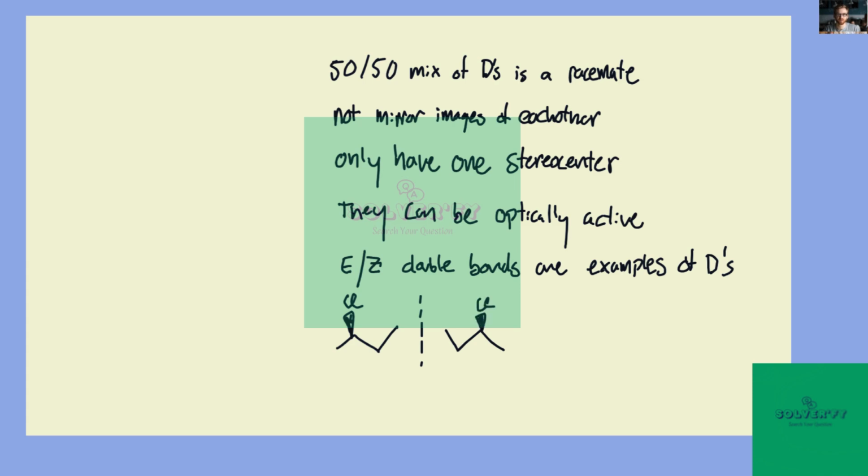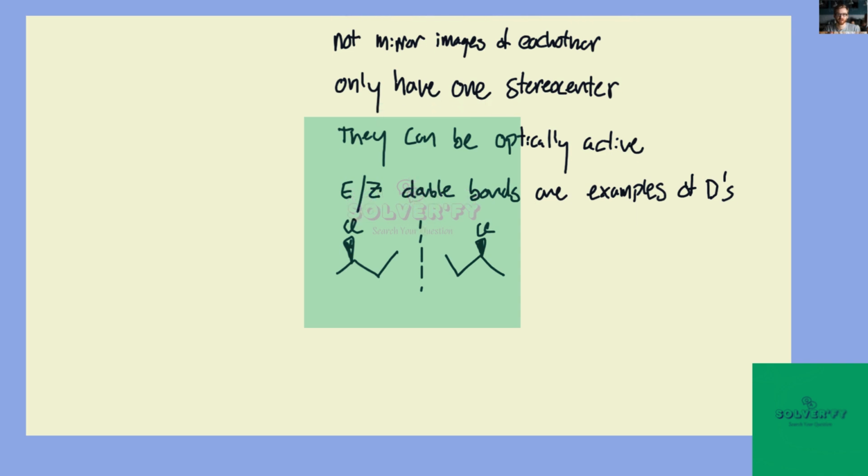Well, what diastereomers are has to do with changing the stereochemistry of stereocenters, but it has to do with when you have two or more stereocenters.